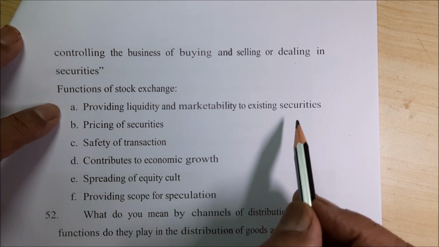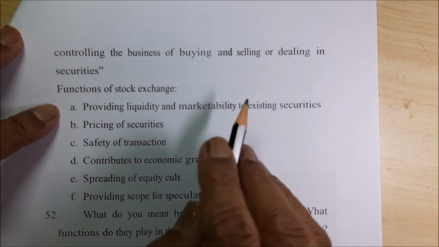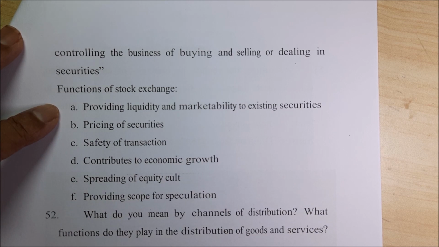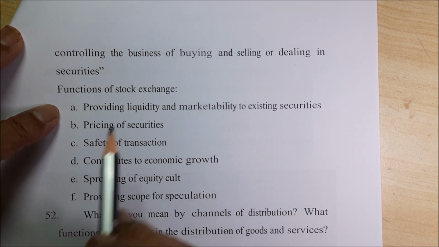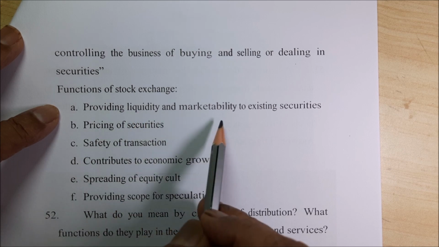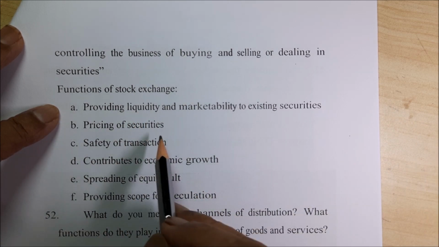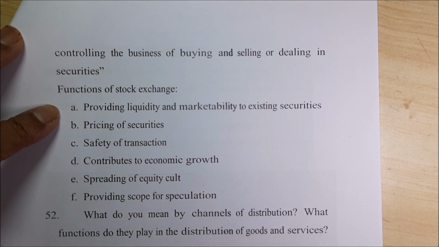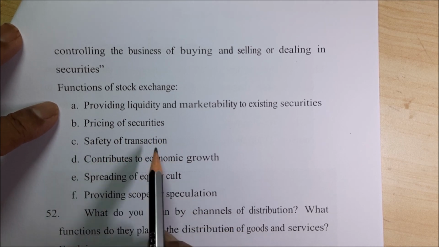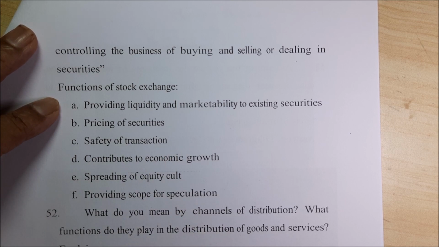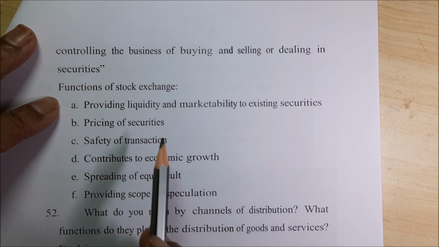Providing liquidity and marketability, that means how it can be easily liquidated. Say, I have 100 shares, then I go to the stock exchange. Then he will say how it can be encashed, right? Then how it can be marketed, that means how we can sell it. Then pricing of security. What is the price of today, tomorrow, yesterday, right? Then safety of transaction. Say, I should be very safe with my securities, right? I should not face failure or get into loss, such a thing should not happen.